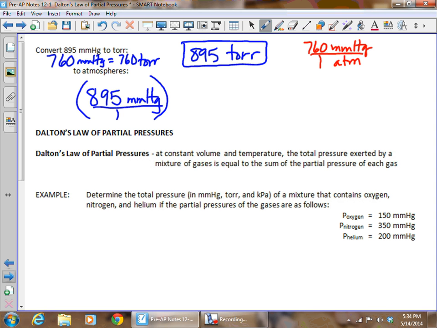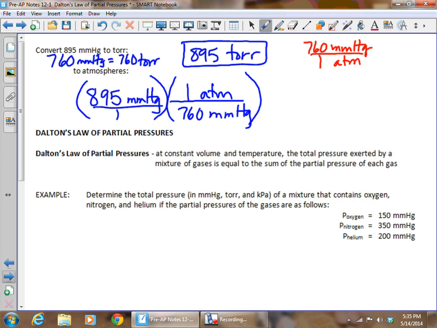So that's a conversion factor that we can use. We need for millimeters of mercury to be on the bottom. So the 760 millimeters of mercury is going to go on the bottom, the 1 atmosphere on top.